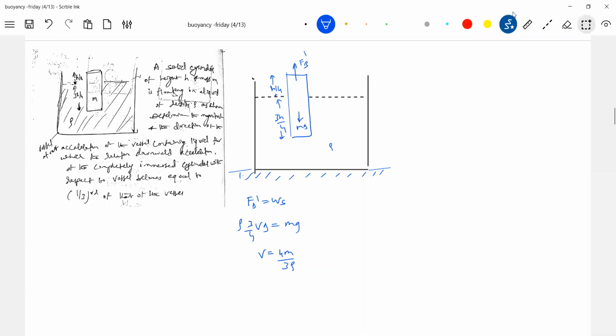Now what will happen? The same thing, I'm going to accelerate it. Okay, he has put in a very good condition. Let's see that. Now it is not at rest, it is accelerating. So now what is the state of it? It is completely immersed.